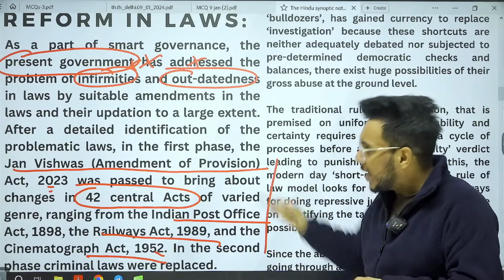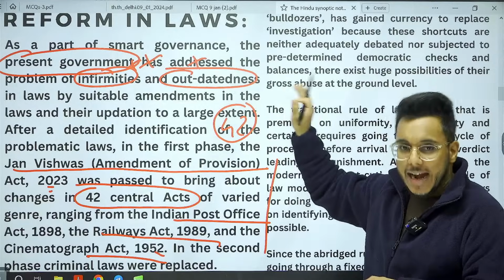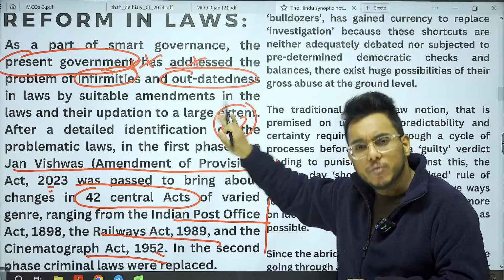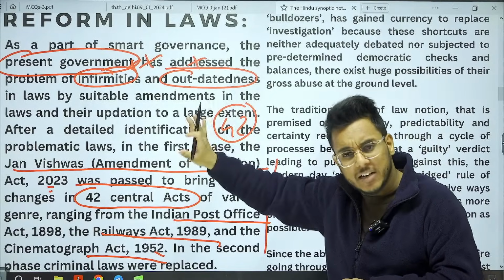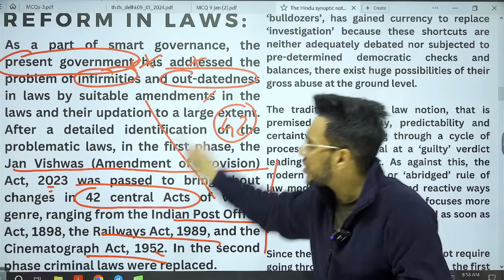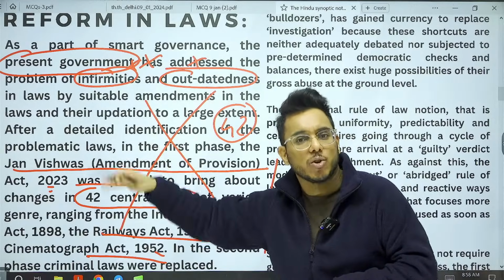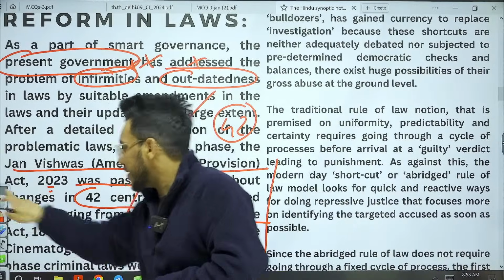Redundant and outdated provisions, which were not serving the needs of the present time, have been either removed or changed.